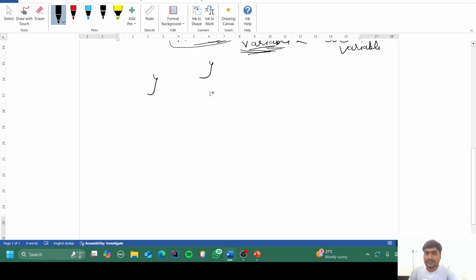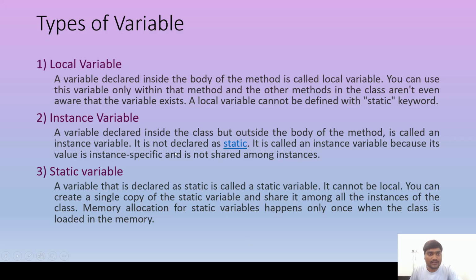A variable declared inside the body of the method is called a local variable, and you can use this variable only within that method.